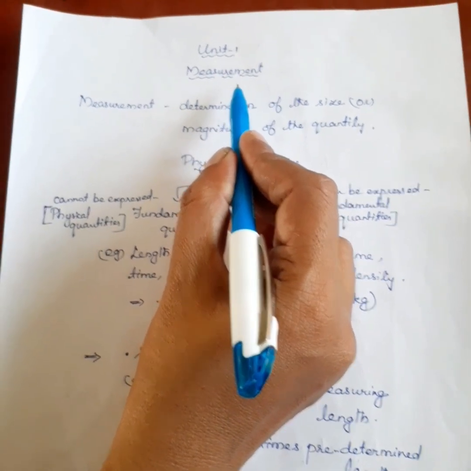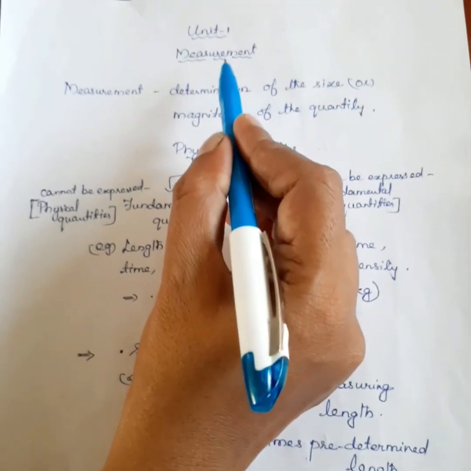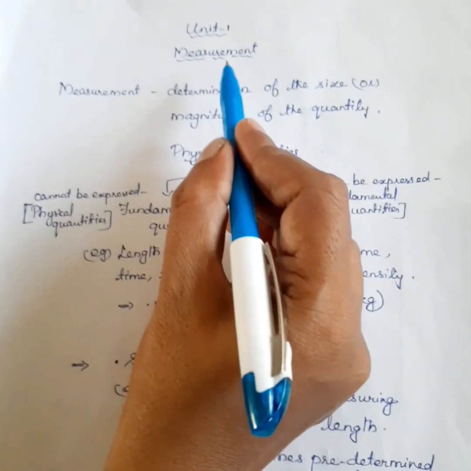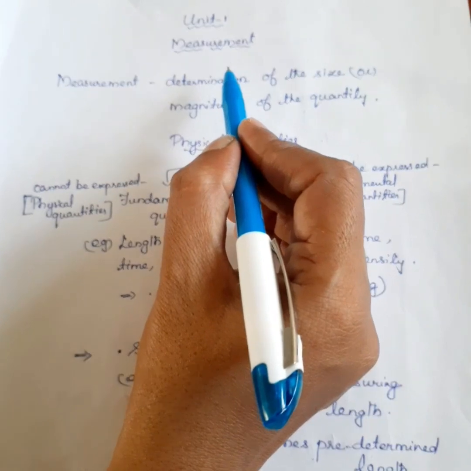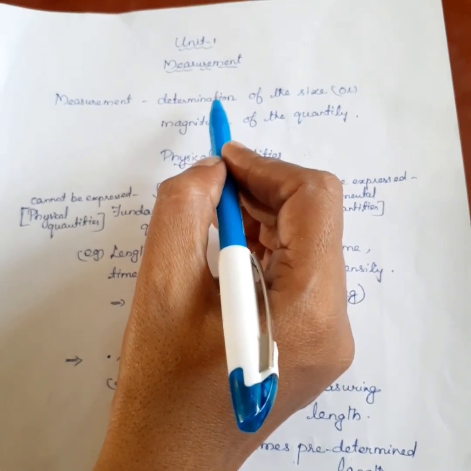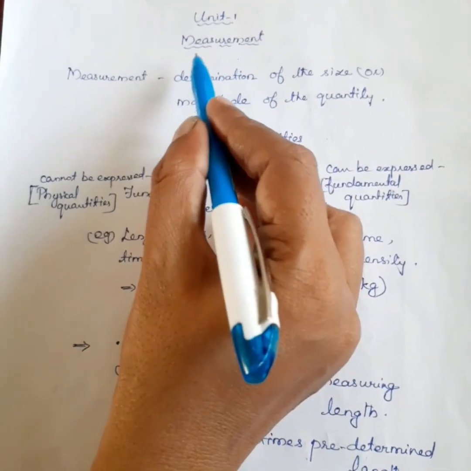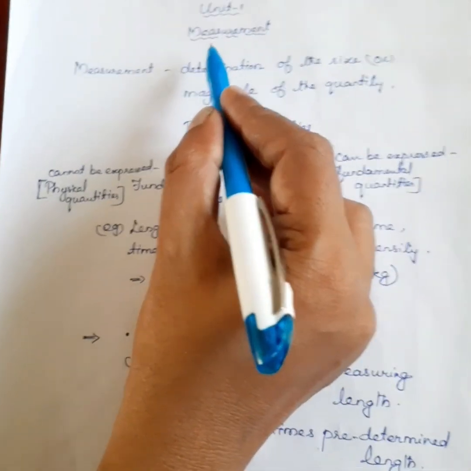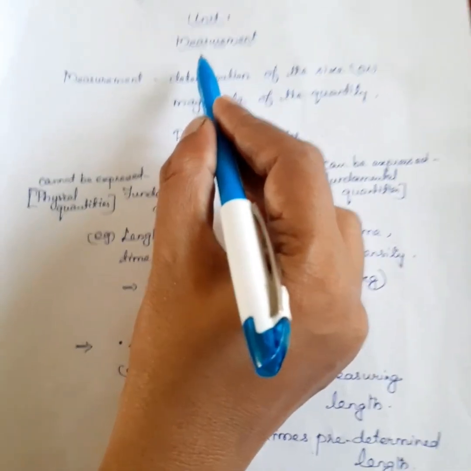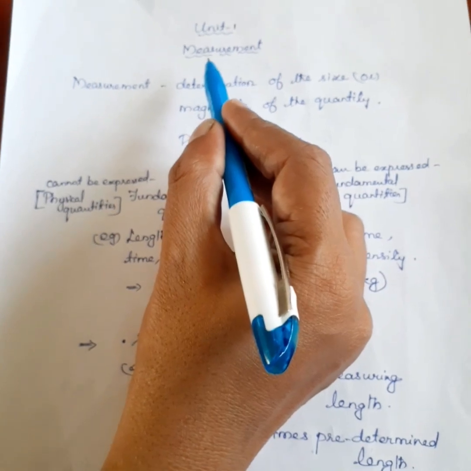For example, how will you find your height? We need measurement. How will you buy milk? We need measurement: 1 liter of milk, half a liter of milk, and so on. So in all our daily life we need measurement. So, what is measurement? Measurement is the process of finding an unknown quantity by using a standard known quantity.